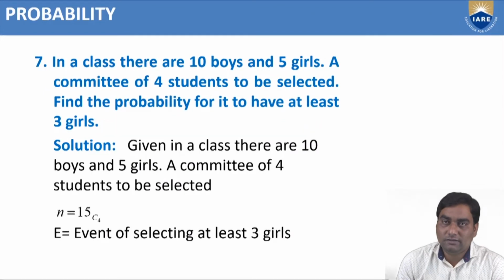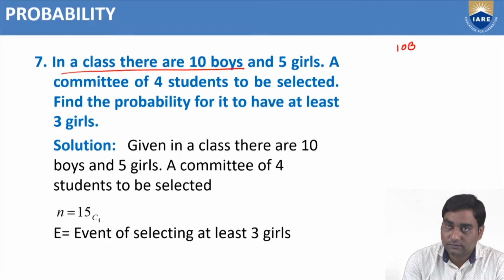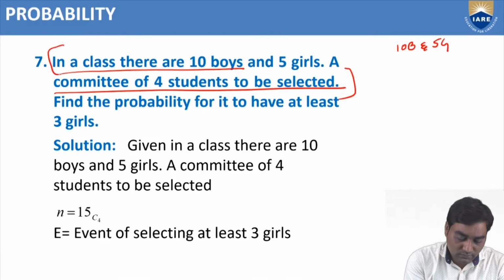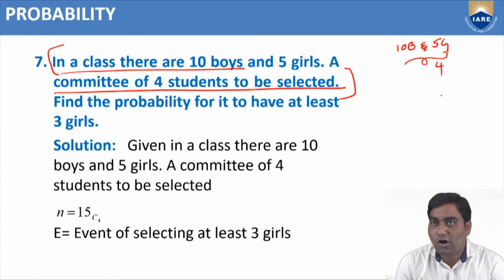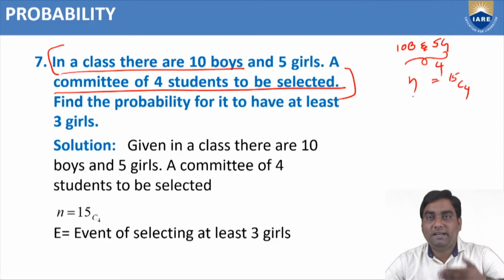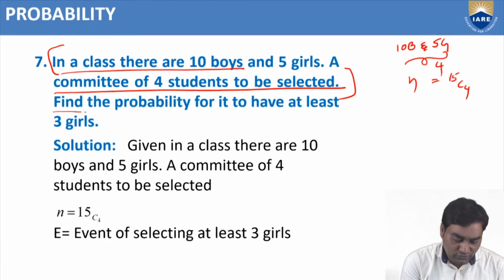Now, like that, another problem is there. In a class, there are 10 boys and 5 girls. Total 15. Out of these 10 boys and 5 girls, a committee of 4 students is to be selected. How many are required? 4. In how many ways? From 15, how many ways can we choose 4? 15C4, NCR formula. N we got it. So the denominator value we got in the probability. Now the numerator, to find the M value we should see the problem.